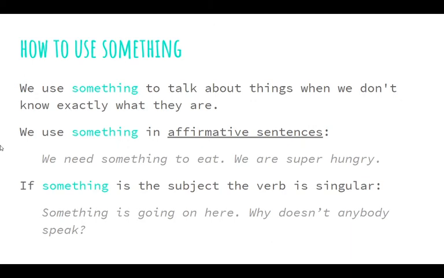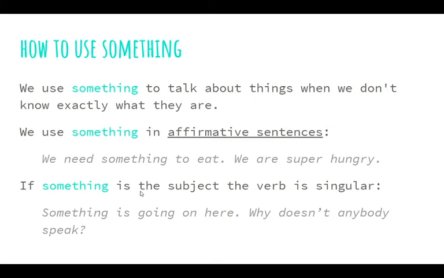So, this something, as you can see, is very similar to someone or somebody, but instead of using it to talk about people, we use it to talk about things, when we don't know exactly what they are, or we don't want to say what we are talking about. We are not saying this pencil, computer, phone, the door, the house. We say something. In general, we use some in affirmative sentences, like: we need something to eat.